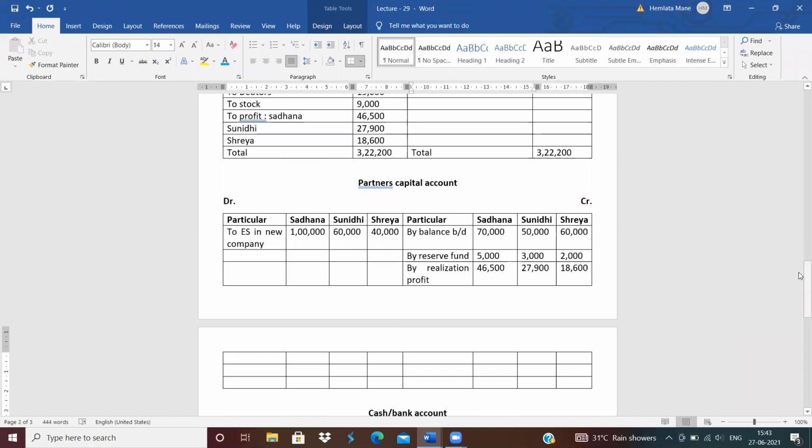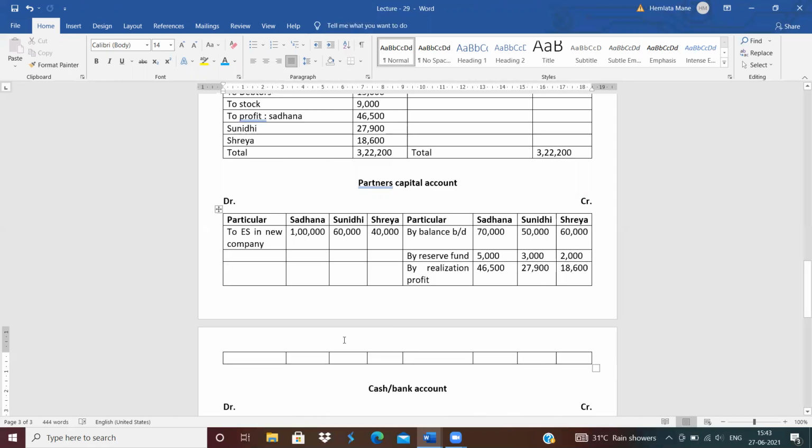Now close the partners capital account. Do the total of partners capital account. Total of partners capital account is: Sadhana 1,21,500, next is Sunidhi 80,900, next is Shreya 80,600.